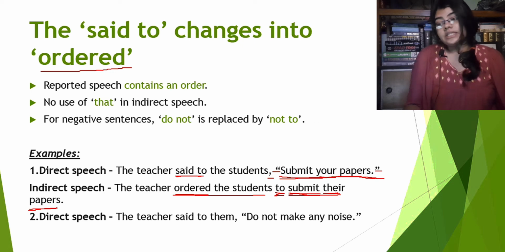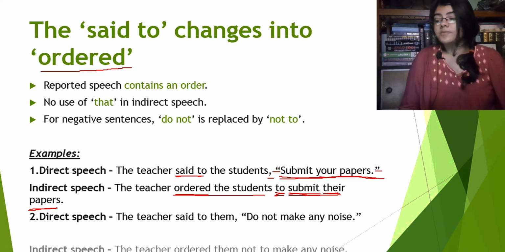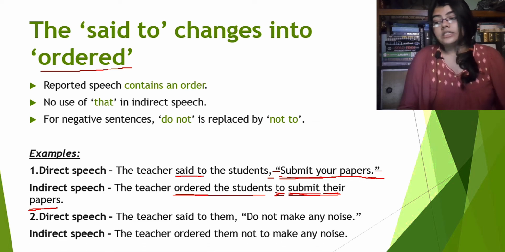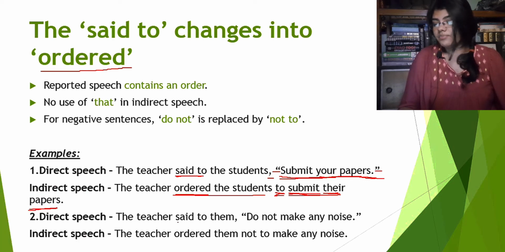Direct speech. The teacher said to them, do not make any noise. Here the indirect speech is, the teacher ordered them not to make any noise. Again, said to will be ordered because the reported speech contains an order. Comma and inverted commas will be omitted. We will see here that this is a negative sentence, right?